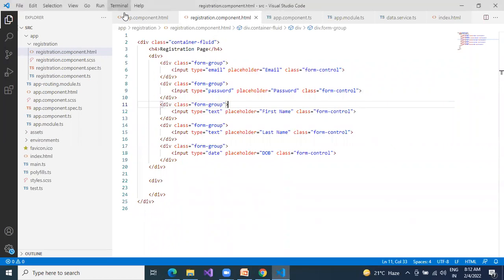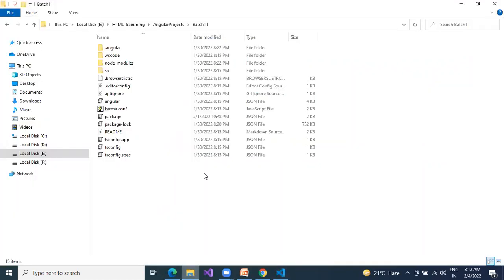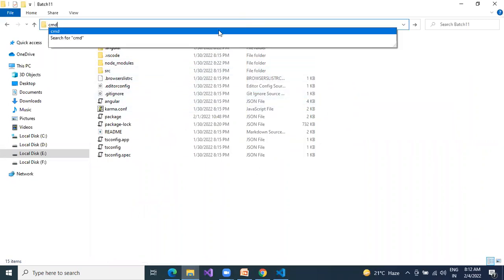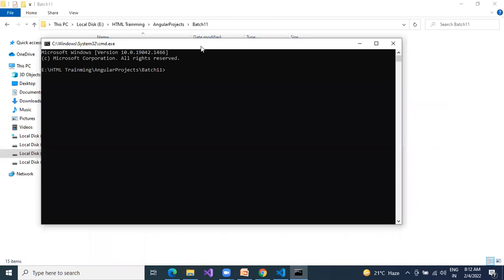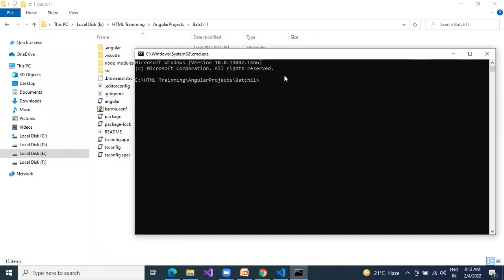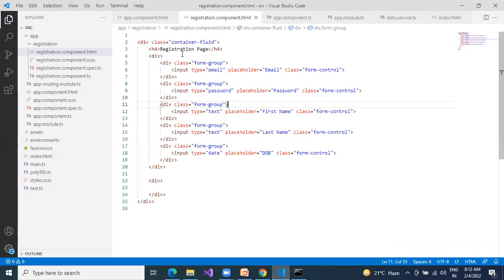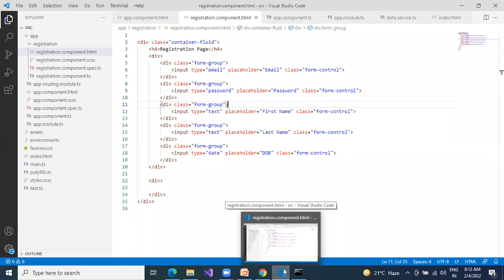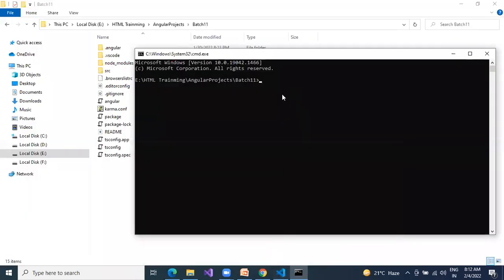In Angular 2, there you have to compile your code separately. From Angular 4 onwards, they gave the command to compile from here itself. That is called Angular CLI. You are going to install Angular CLI as well. Angular CLI is nothing but a command-based tool to compile your code. So Angular 2, 4, 6, anything; from Angular 4 onwards you can compile.